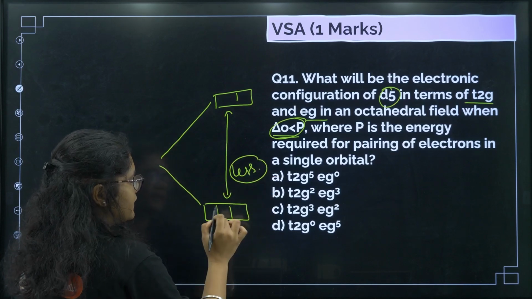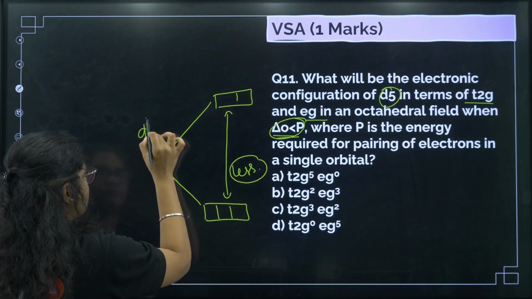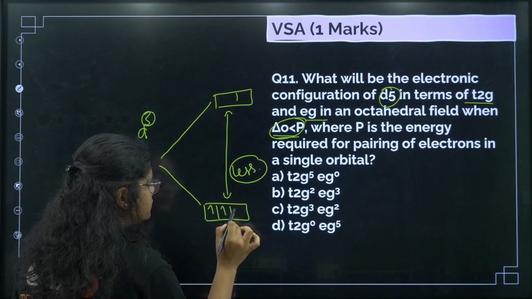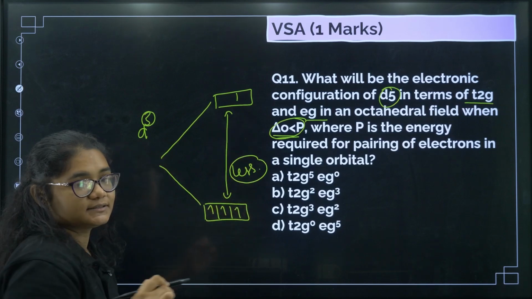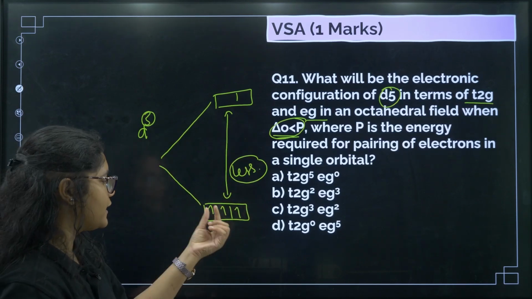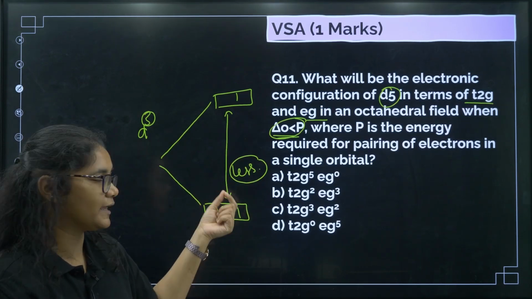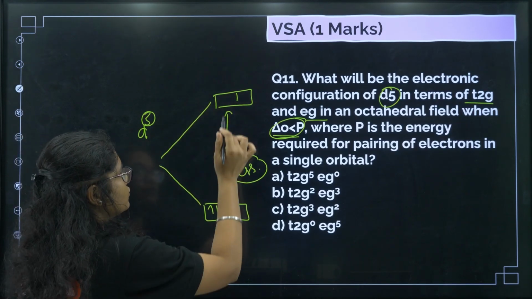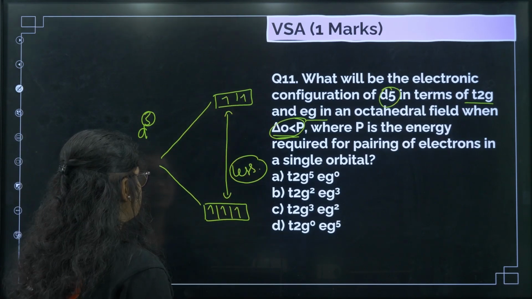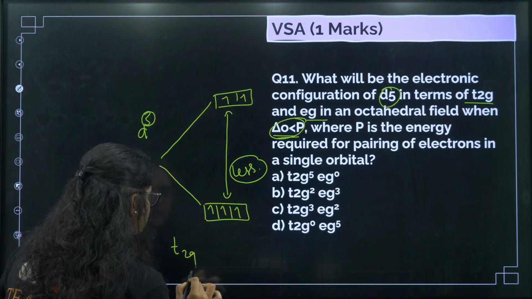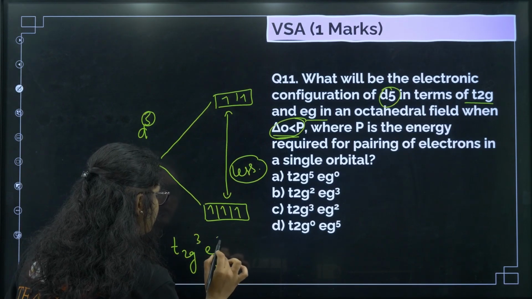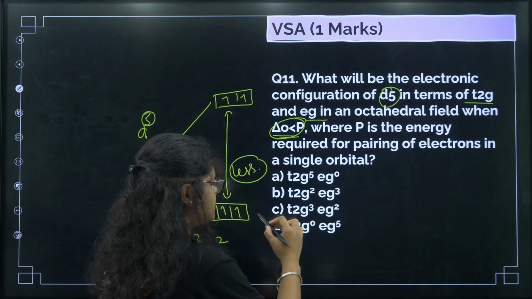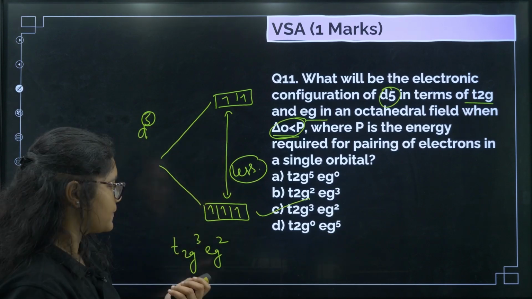If it is less, then d5 we want, right? D5 configuration. So 1, 2, 3. Because this energy is very less, what will happen? The electrons, instead of pairing up here, they can easily go to the higher energy level. So 1, 2, 3, here 4 and here 5. So what will I get? Electronic configuration t2g3, eg2. So that is option number C.